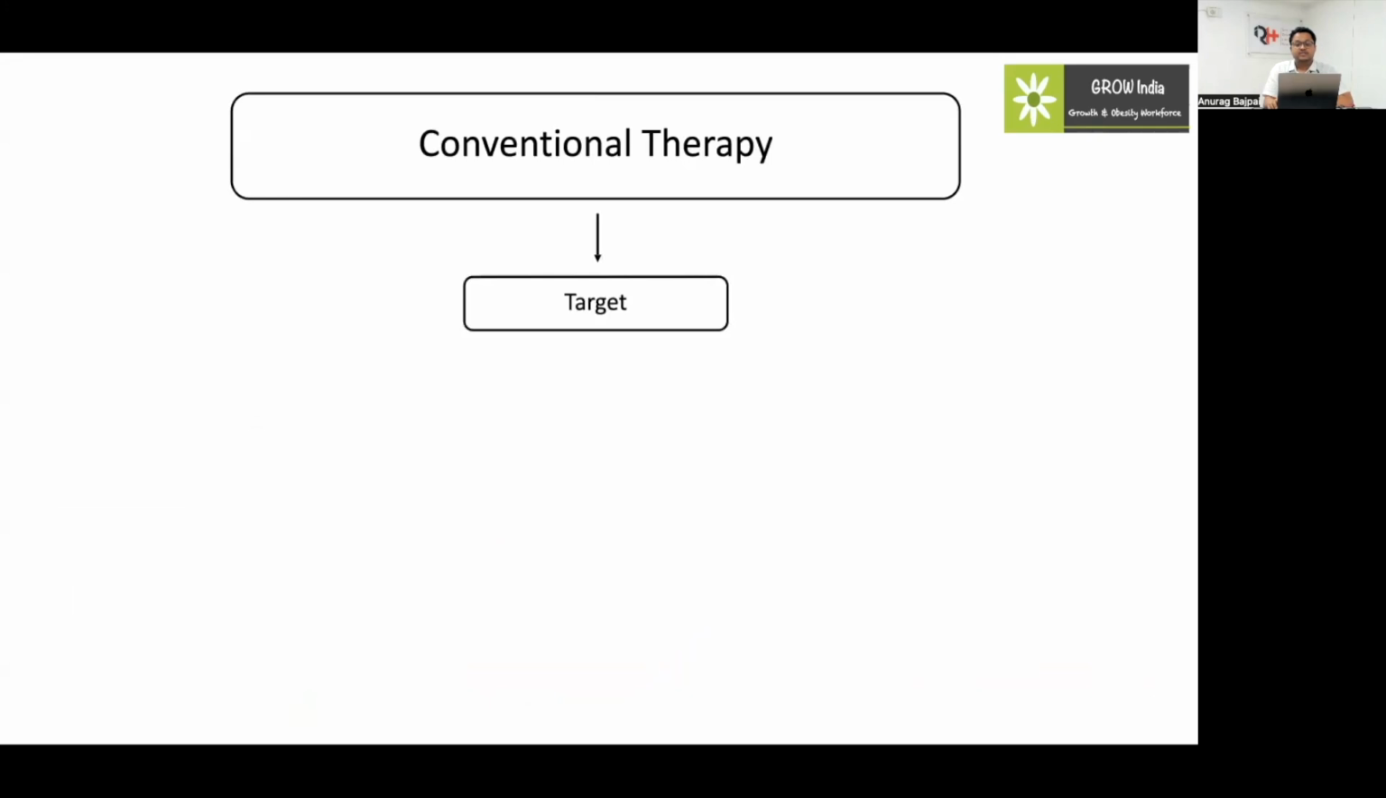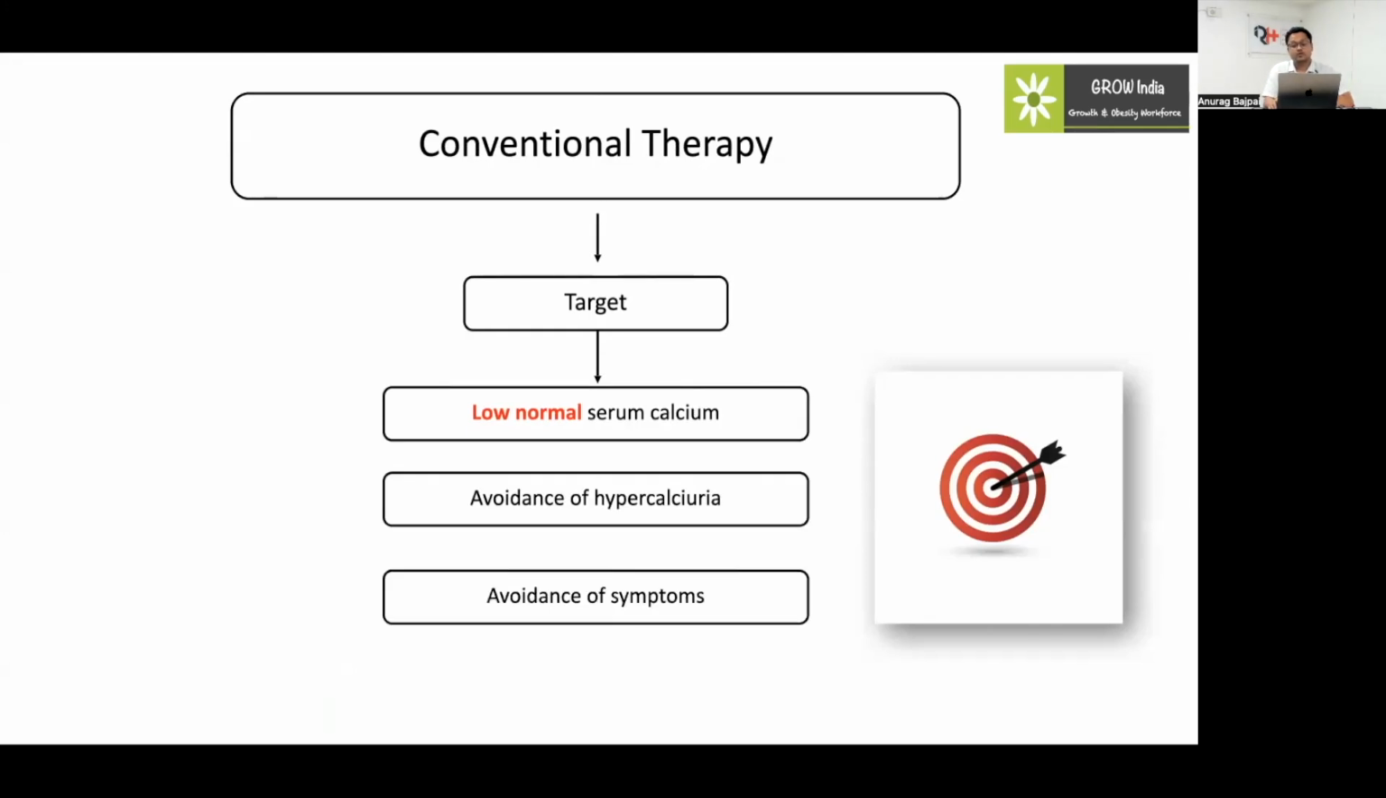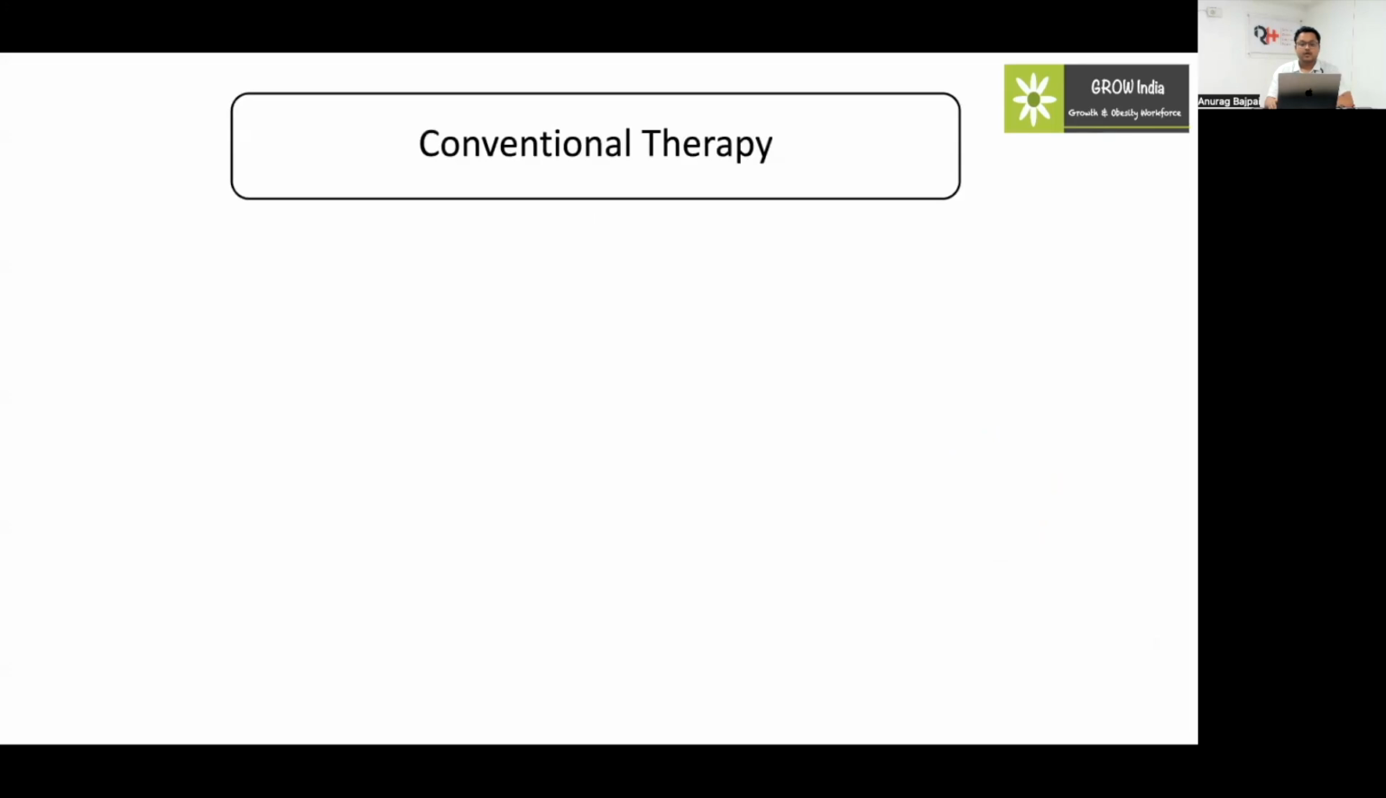So what do the conventional therapies target? Our target is a low normal serum calcium, around 8.5 to 9, and avoidance of hypercalciuria. Also, there should be avoidance of the important symptoms, leading to increased quality of life. These conventional therapies have some disadvantages which made us think further about replacement therapy in terms of PTH.